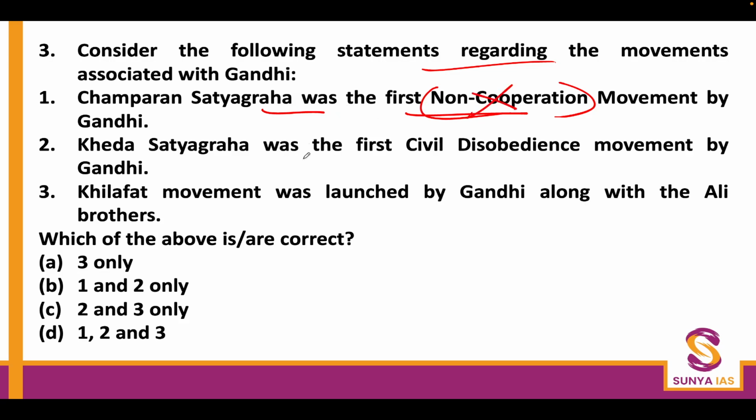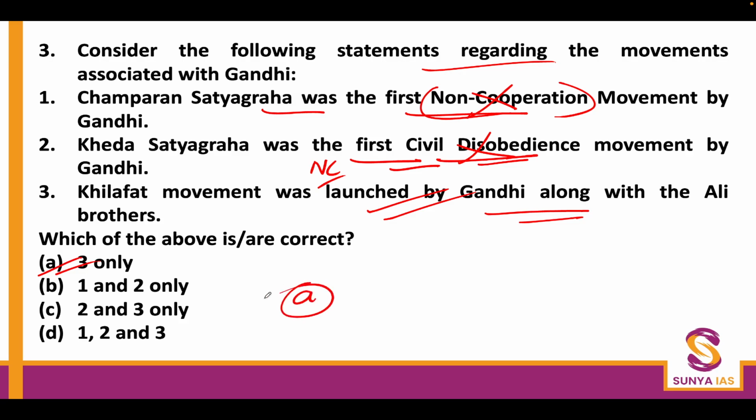Similarly, in Kheda Satyagraha in 1918, the people at large came together and submitted all the wealth they had into an organization formed by Congress leadership. So it was not an act of civil disobedience, it was an act of non-cooperation. Khilafat movement was launched by Gandhi along with the Ali brothers. This statement is correct. And therefore the correct answer is A, 3 only.